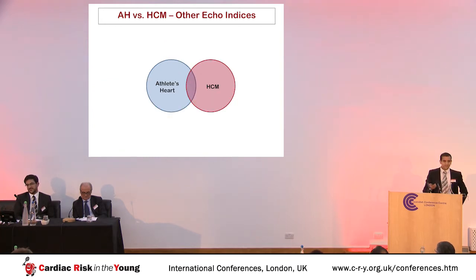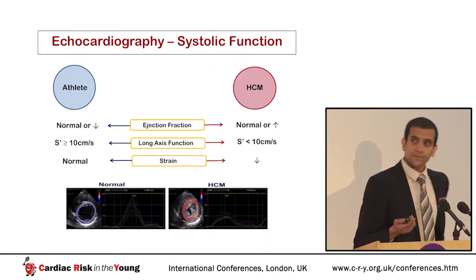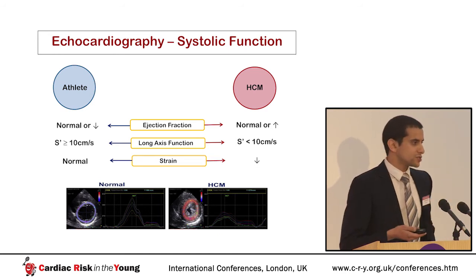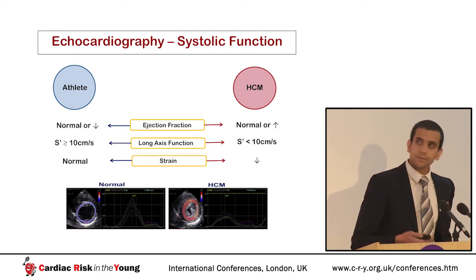Now, it's not just the left ventricular wall thickness itself that we can use for this differentiation between athlete's heart and HCM. There are a number of other echocardiographic indices. Systolic function is very important. Athletes will tend to have normal or low normal ejection fraction at rest, whereas in hypertrophic cardiomyopathy, it may be hyperdynamic.